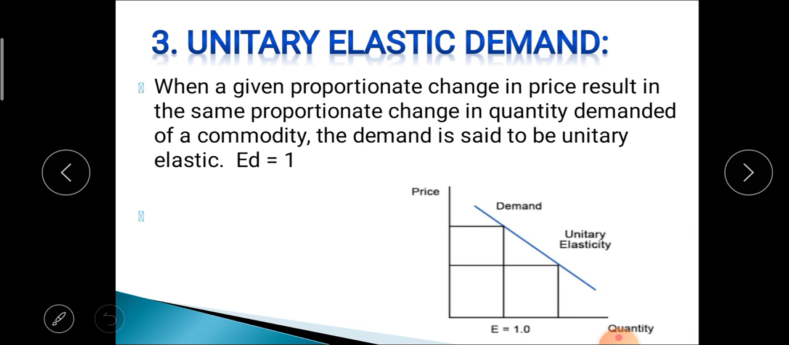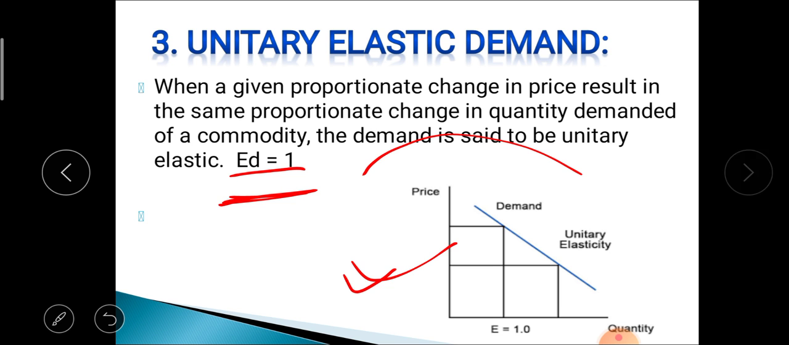Okay, this is the perfectly inelastic demand. After that, the third type is unitary elastic demand. When a given proportionate change in price results in the same proportionate change in quantity demanded of a commodity, it is said to be unitary elastic demand. That means the change in price is proportional to the change in quantity demanded. In the case of unitary elastic demand, the elasticity of demand is equal to 1. In this figure we can see the proportionate change in price leads to a proportionate change in quantity demanded.